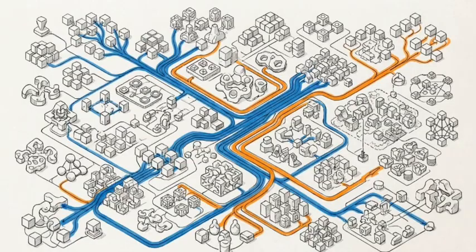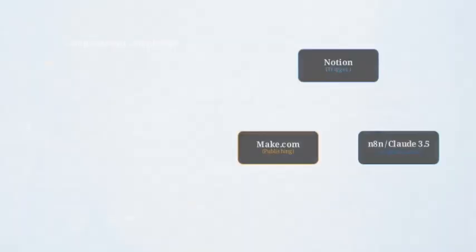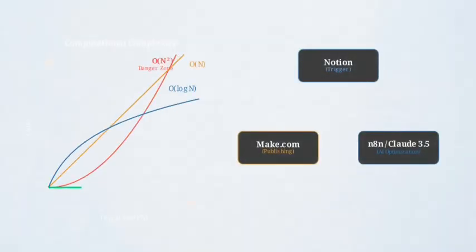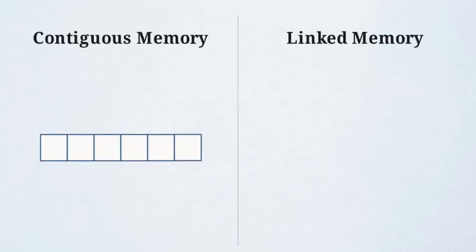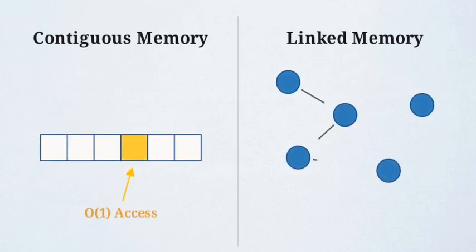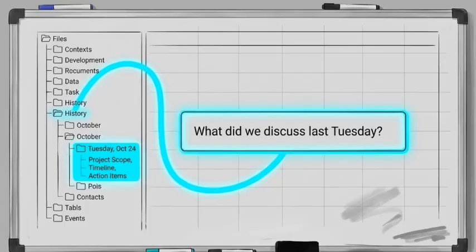This macro view shows the fully deployed N8N, Make.com, and Notion AI architecture functioning continuously under high load. We can now place our master cheat sheet next to the architecture. The engine executes its 55-second loop specifically because each milestone was intentionally engineered to avoid the pitfall of high-complexity classes. These same principles dictate the structural difference between contiguous memory logic and linked memory logic when designing how an AI assistant retrieves its historical context.